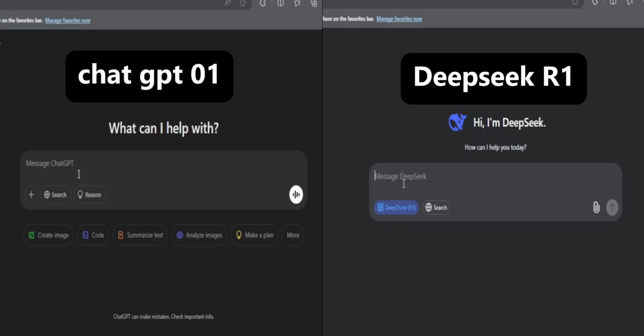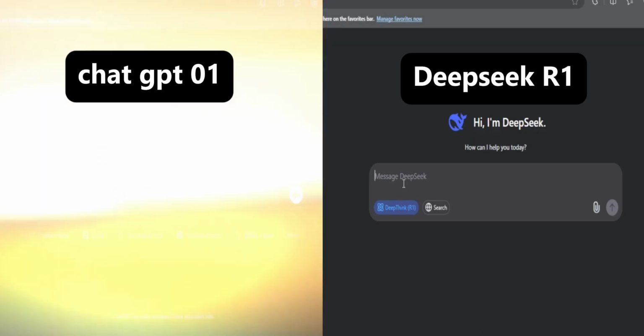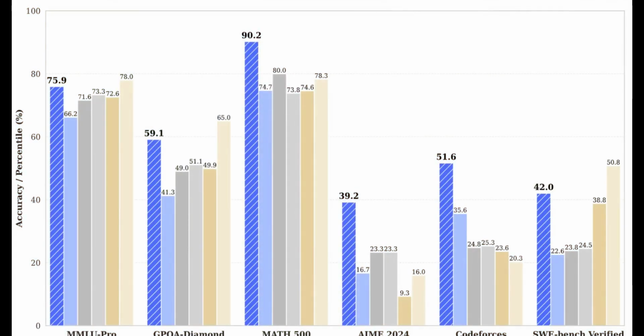Everyone, today we're diving into the showdown between two AI agents, DeepSeek R1 and ChatGPT o1. DeepSeek R1 has been making waves, recently overtaking ChatGPT in the USA App Store free app category just 7 days after it was released. But it doesn't really dethrone ChatGPT. Let's break it down using a live example and see who comes out on top.